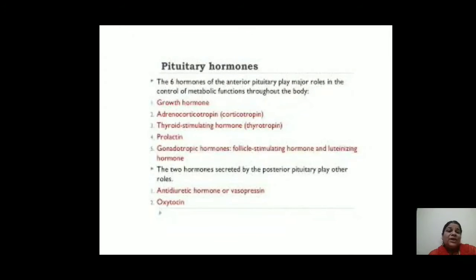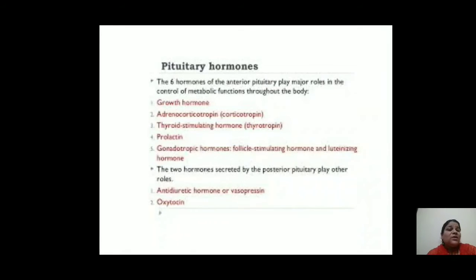The pituitary gland produces 8 hormones: 6 hormones are produced by the adenohypophysis and 2 hormones by the posterior part. So let's see first the anterior part. The 6 hormones of the anterior pituitary play a major role in the control of metabolic functions throughout the body.